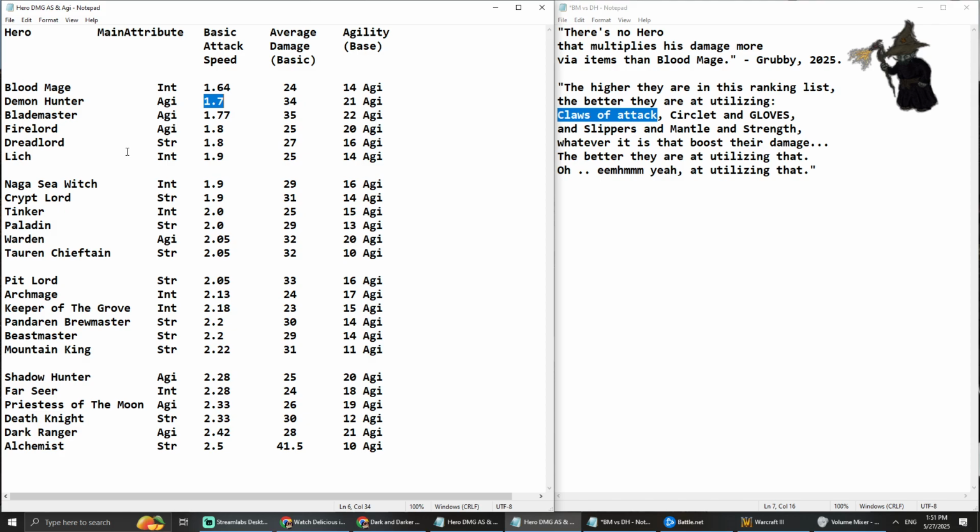But if you have, for instance, as an elf, Priestess of the Moon, or maybe you don't have her because you're just not playing her, right? And at the same time you have Demon Hunter, then when we're talking about gloves, I'd rather give gloves to the Priestess of the Moon rather than Demon Hunter. I would give him Claws of Attack because he's going to utilize Claws of Attack better, right? But gloves, this is basically a conversation about what do you want to do?